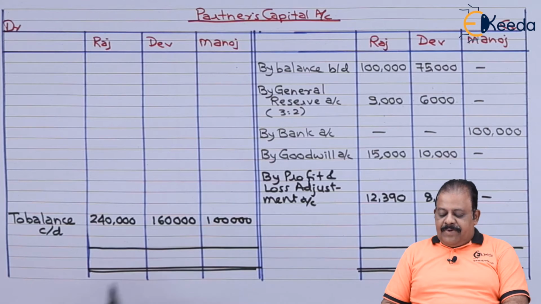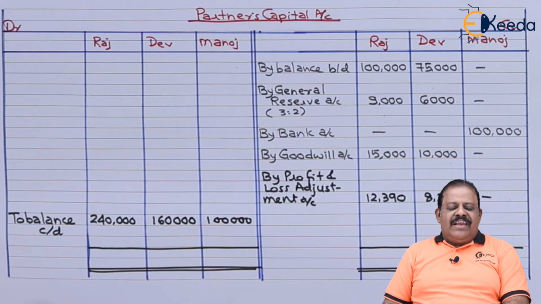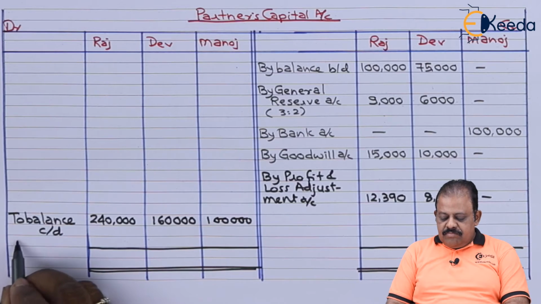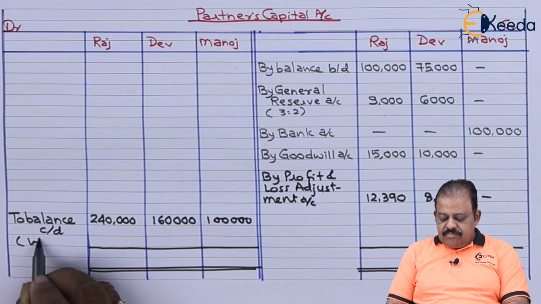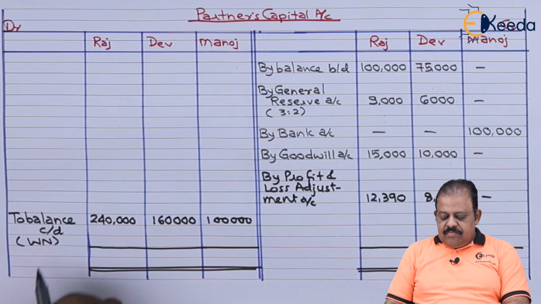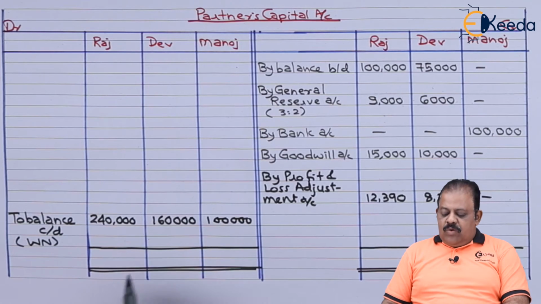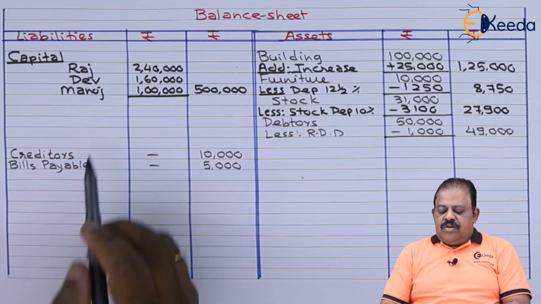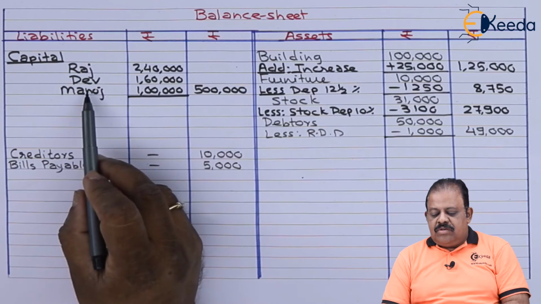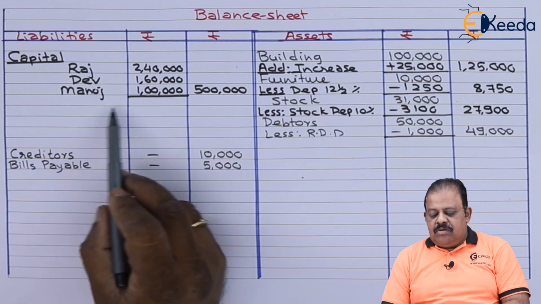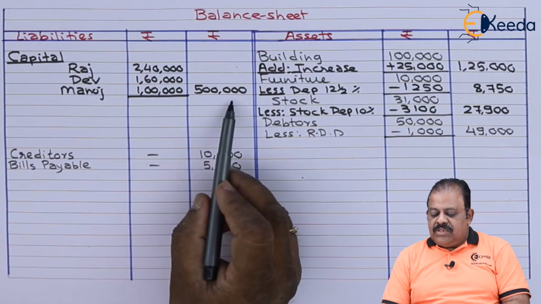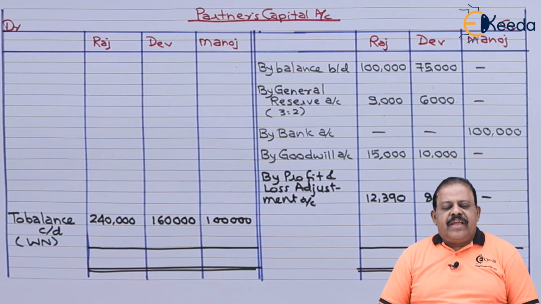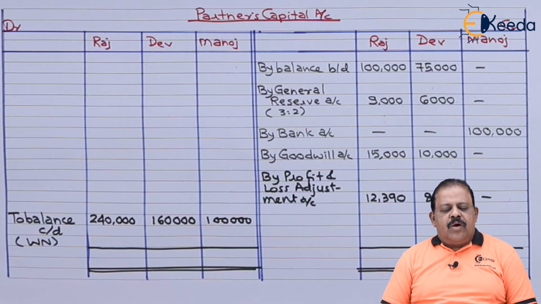These are revised capitals which will be transferred to the balance sheet. This we got as per our working notes. Capitals of partners: Raj 2,40,000, Dev 1,60,000, Manoj 1 lakh. Total amount is 5 lakhs.